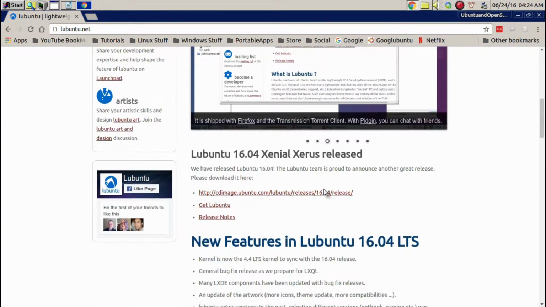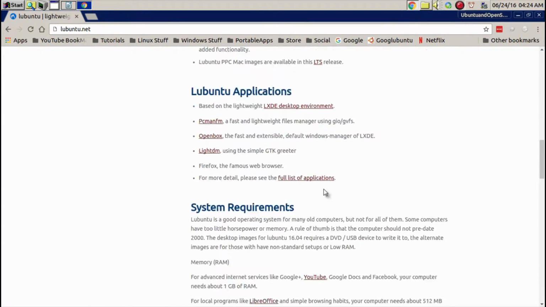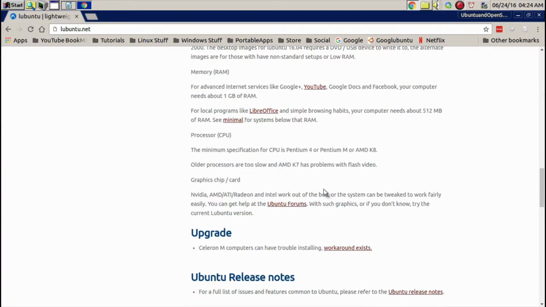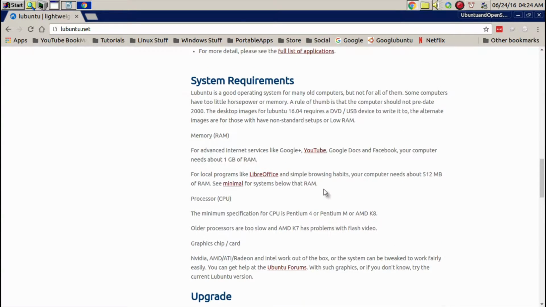Ubuntu Linux has low hardware specifications. Here it talks about having 512 megabytes of RAM, and up here 1 gigabyte of RAM. And for CPUs, to have a Pentium M or an AMD K8.